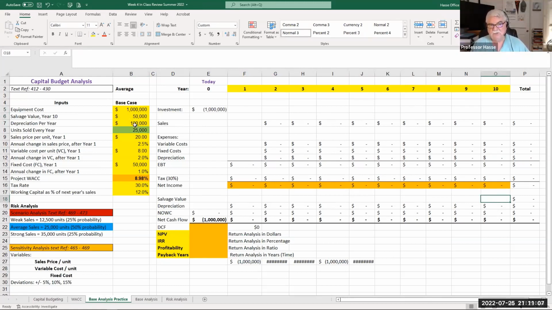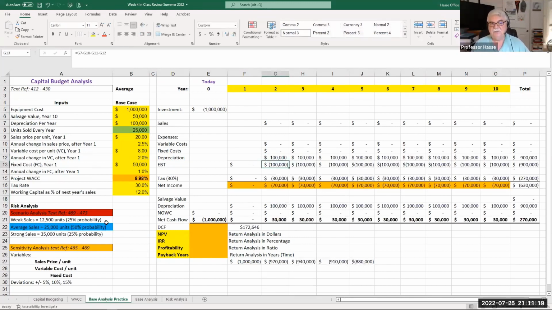Now they're going to fully depreciate the asset over its life at $100,000 a year. Matter of fact, let's put that in right now. So there's the 100,000 depreciation. Notice what happened when I put in that 100,000. It automatically calculated my EBT and my net income, but I still have a lot more numbers to put in. But also it put that 100,000 down here back as positive cash flow, adding back in that depreciation, because depreciation, as you know, is a non-cash expense. So we add it back in. So we now know that we're fully depreciating. Whoops, I forgot this one number here. I can't forget year one.